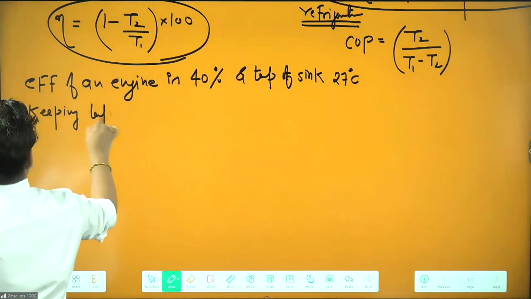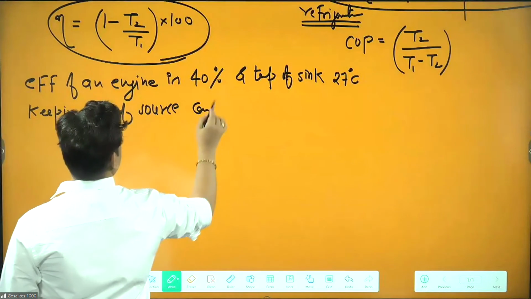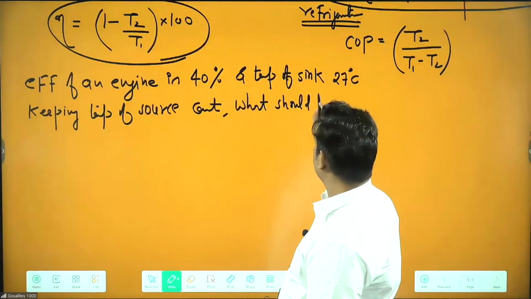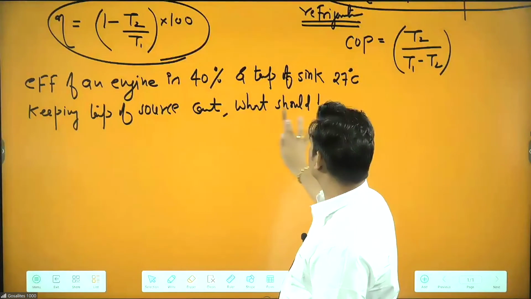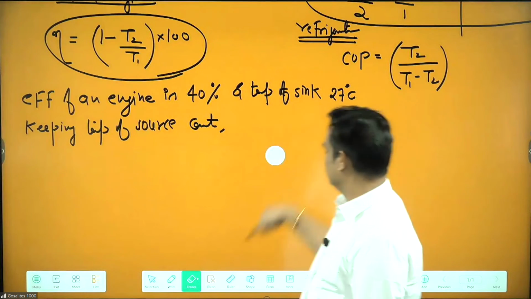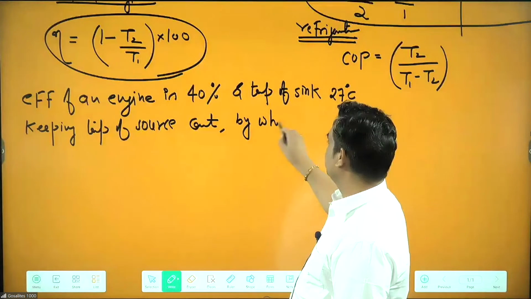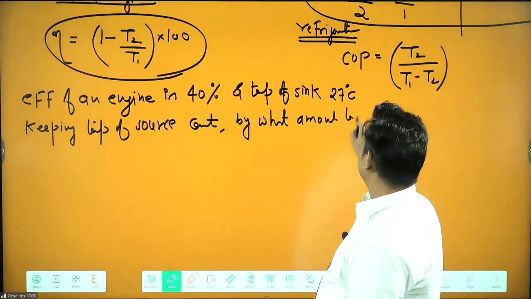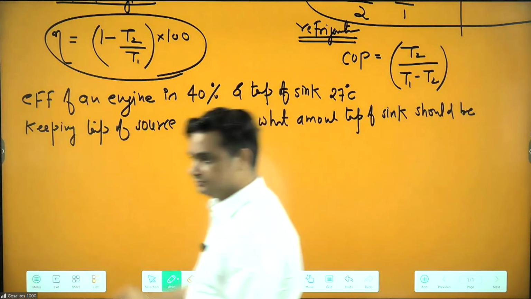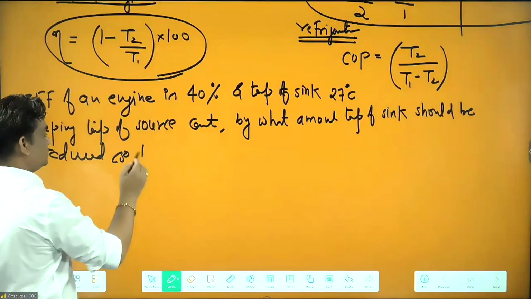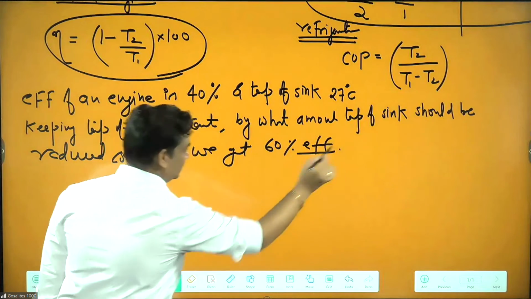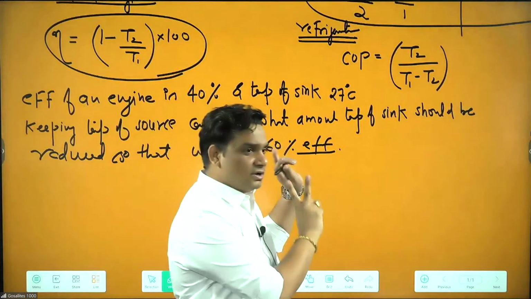Keeping the temperature of the source constant, by what amount should the temperature of the sink be reduced so that we get 60% efficiency?